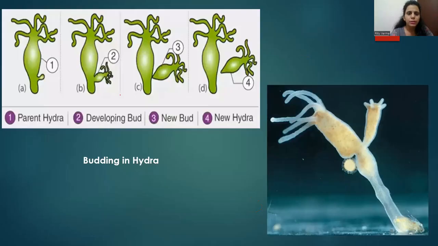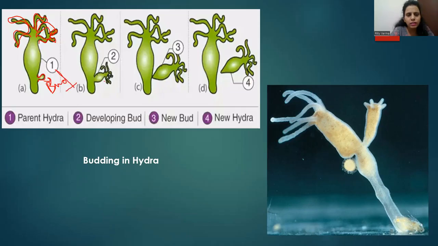Now the next example is Hydra. You can see here a picture of Hydra. First, understand the process of budding in Hydra. This is the diagram of Hydra. Hydra is again microscopic. You can see these are known as tentacles of Hydra. These long, finger-like or thread-like structures are called tentacles. From the body of this Hydra, a small outgrowth develops, and this outgrowth is again known as a bud.